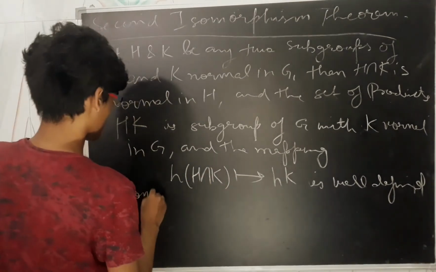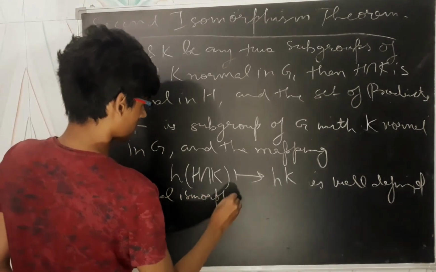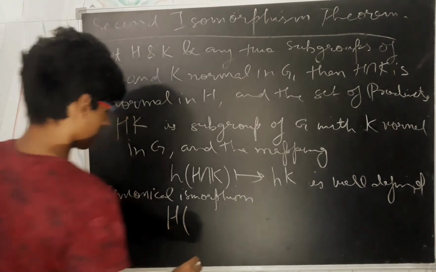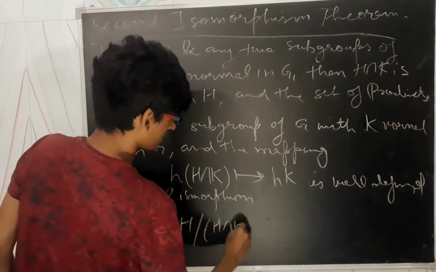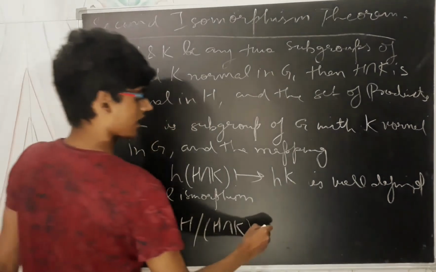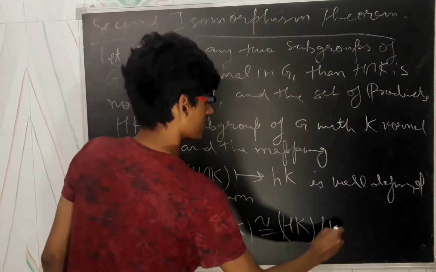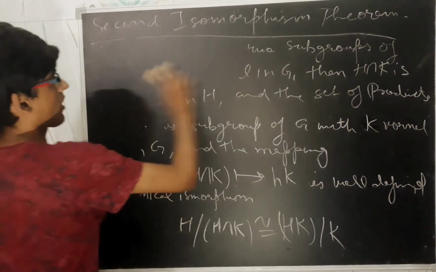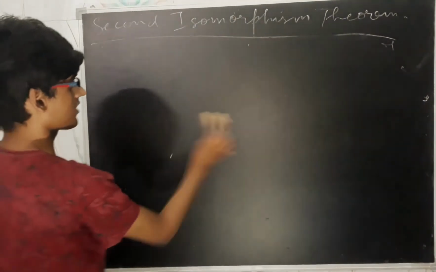That is, H by H intersection K is isomorphic to HK by K. So this is the theorem. Now we are required to prove this isomorphism.